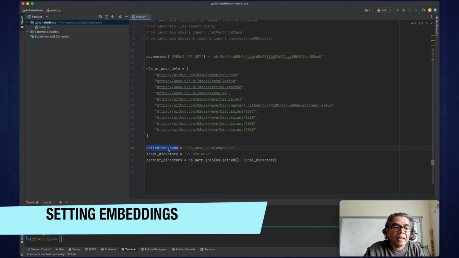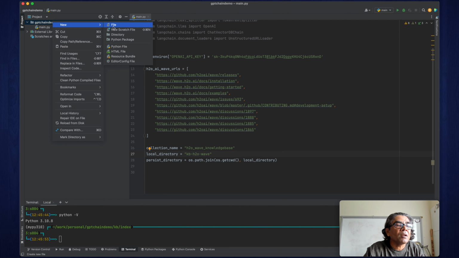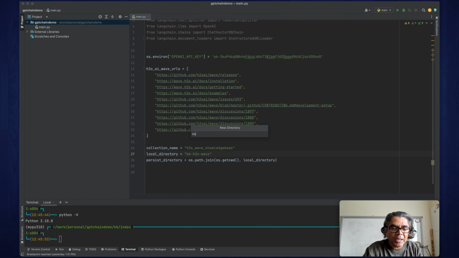We are creating a collection named H2O Wave knowledge base, and wherever this whole content is going to be saved after the embeddings are done, we will use the folder name KB H2O Wave. So we could actually create a folder called KB H2O Wave.